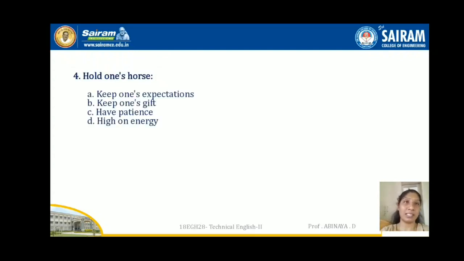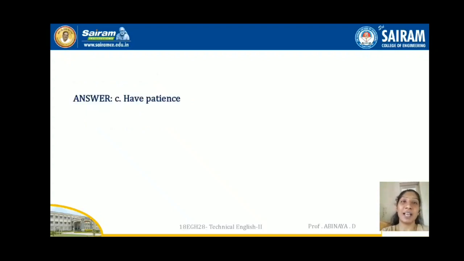Hold one's horses. Hold one's horses, out of running, keep one's expectation, keep one's gift, have patience, high on energy. So holding one's horses in the sense it won't come as high on energy. So obviously I guess have patience. Here I have given only the idioms separately, so maybe it is a little tough to guess the answers, and the answers are almost similar, right?